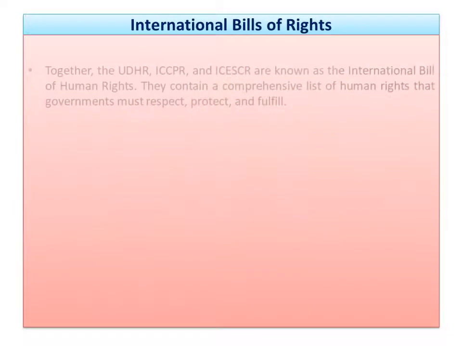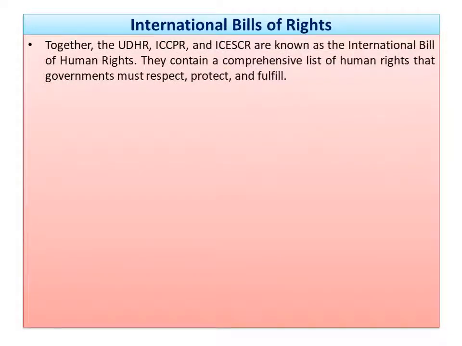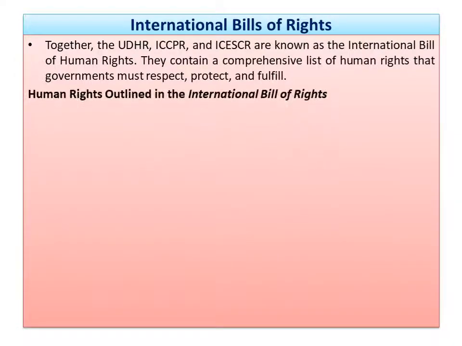So, the International Bill of Rights, continued. Together, the UDHR, ICCPR, and ICESCR are known as the International Bill of Human Rights. Very clear? They contain a comprehensive list of human rights that governments must respect, protect, and fulfill. That means these three instruments contain a number of human rights, and those rights must be respected, protected, and fulfilled by governments. That means state signatory parties.